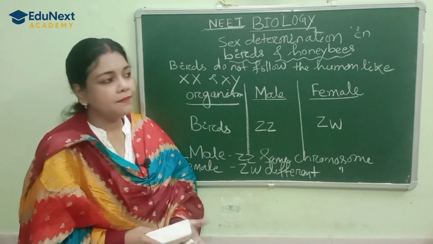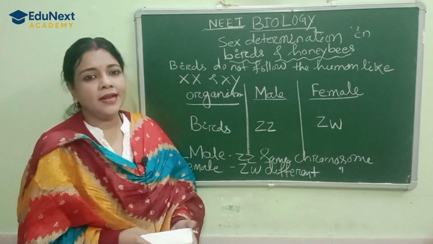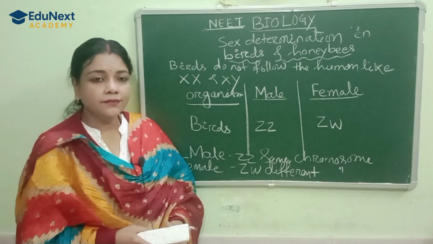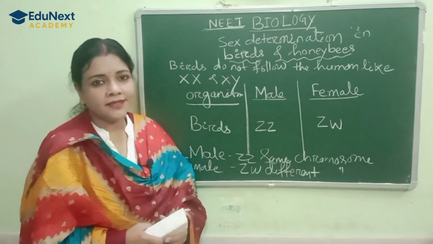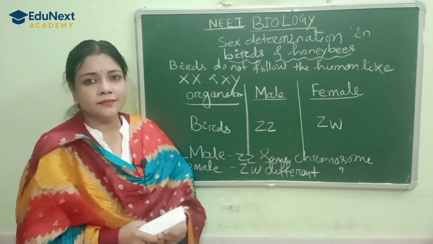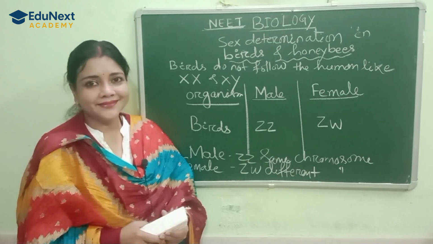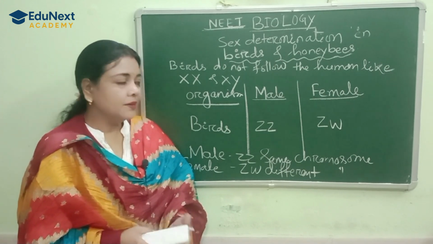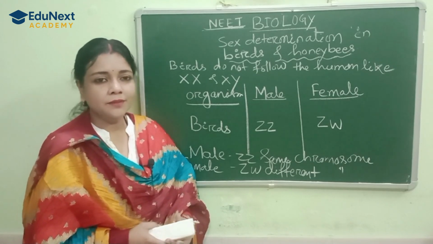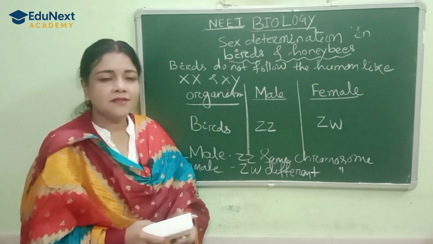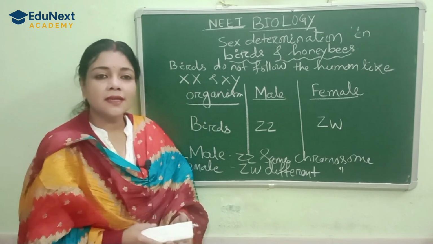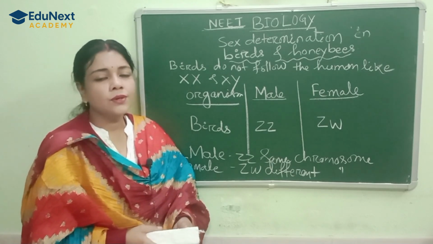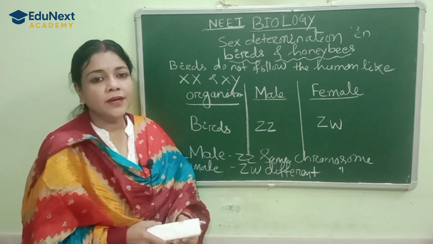birds do not follow the same pattern, meaning XX chromosomes and XY chromosomes in case of female and male. It is something different in case of birds. Now, in humans, you might remember that the sex of a child is determined by the father's chromosome, meaning the father has sperm with an X chromosome or a Y chromosome. So the sex of the baby is decided by the father itself.